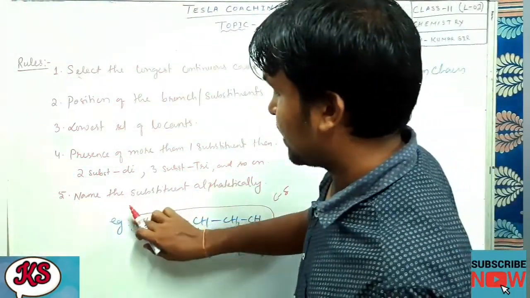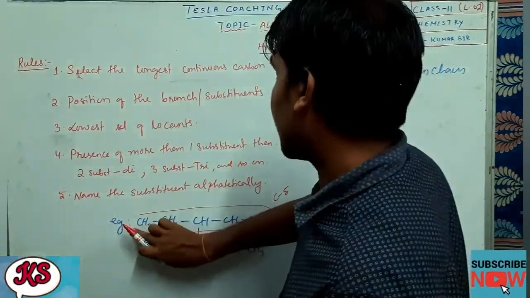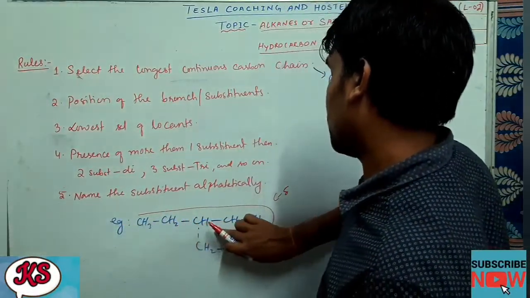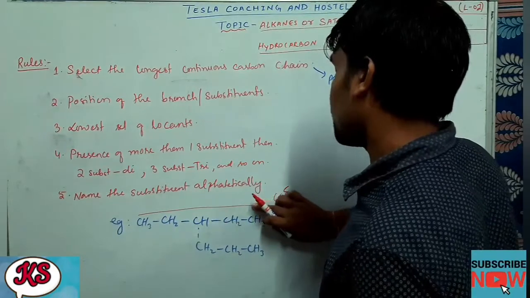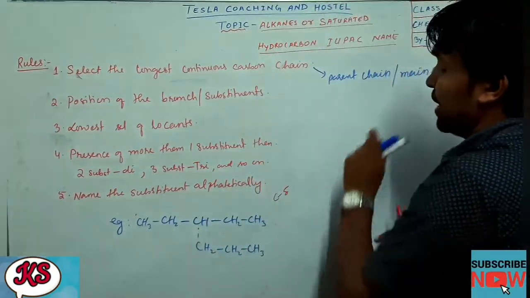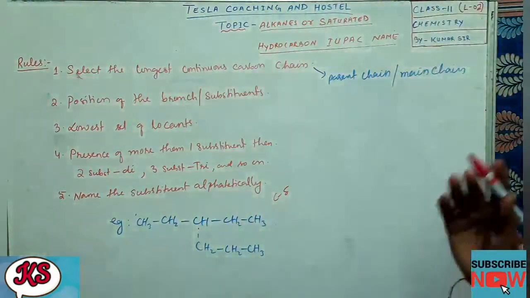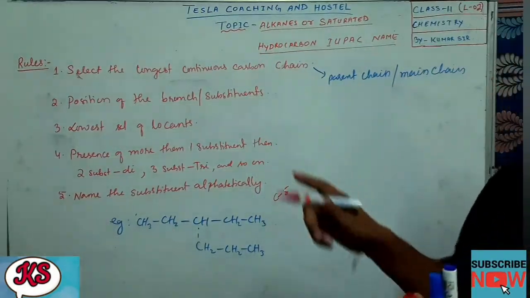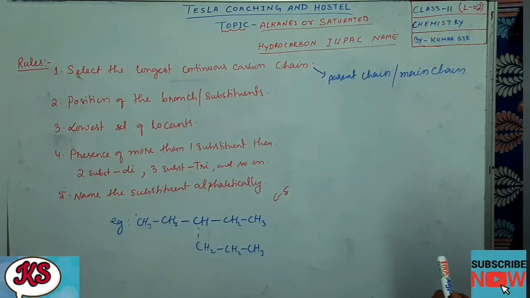Rule number 1, what is it telling us? Select the longest continuous chain. So the parent chain should be the longest one. It should contain the longest continuous chain. The parent chain or the main chain should be the longest one, not the smaller one.